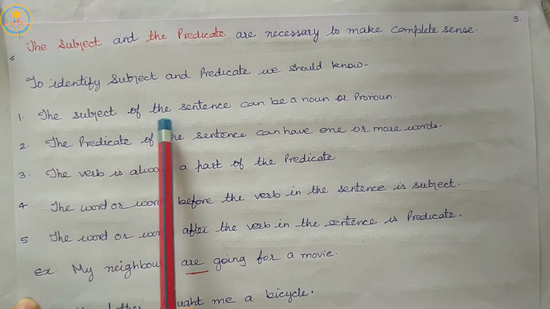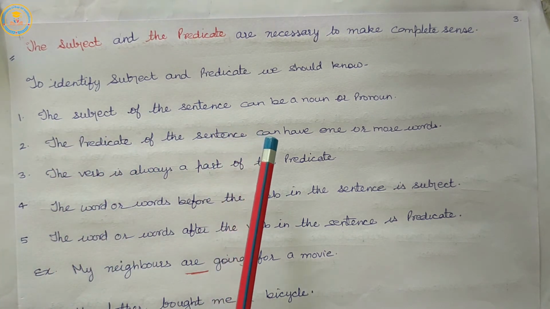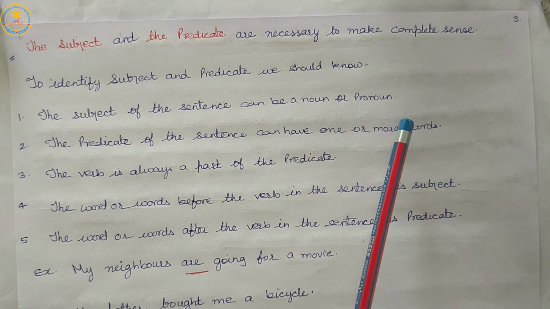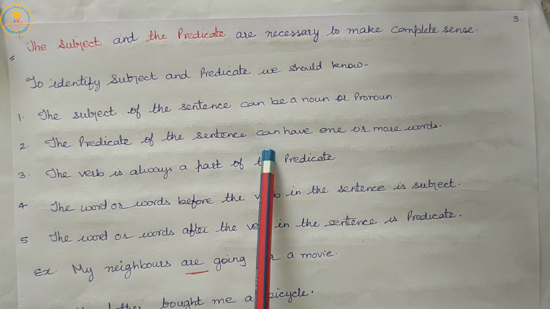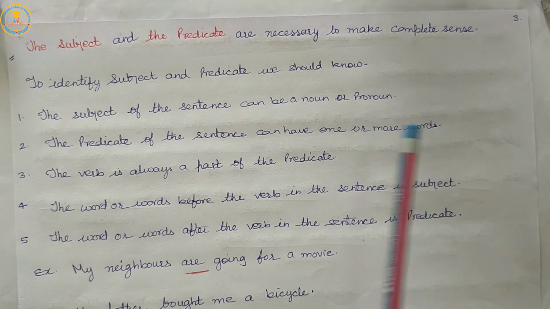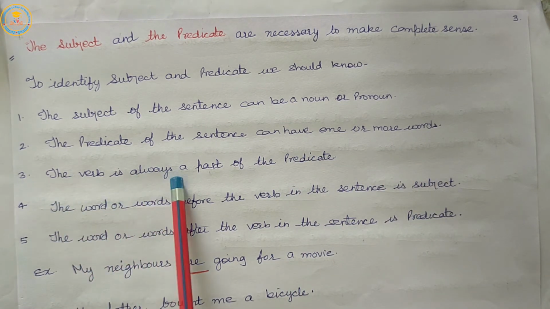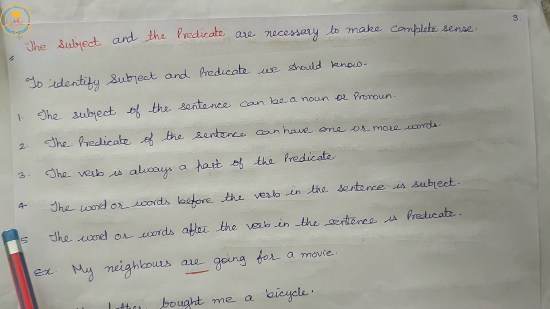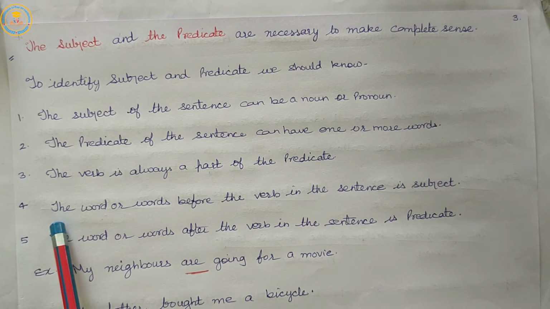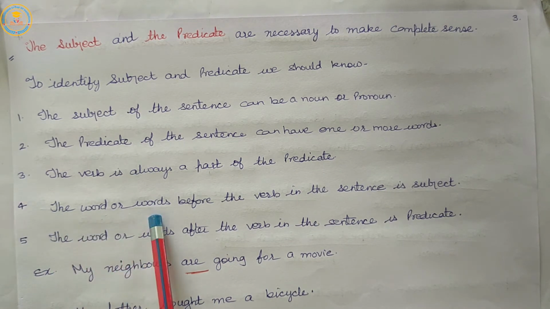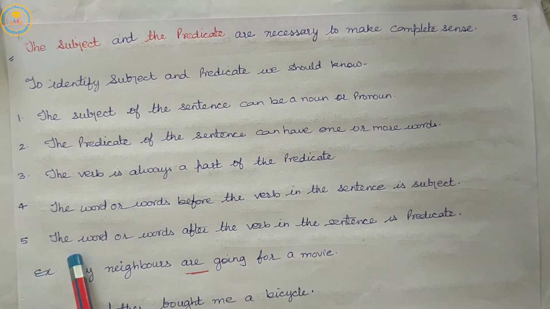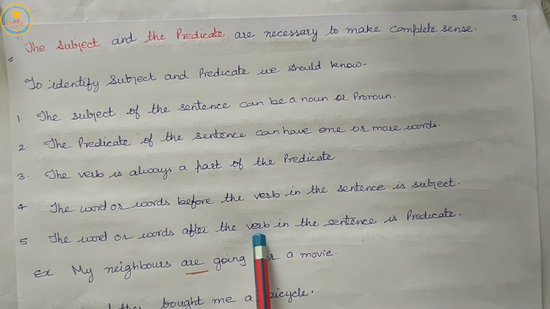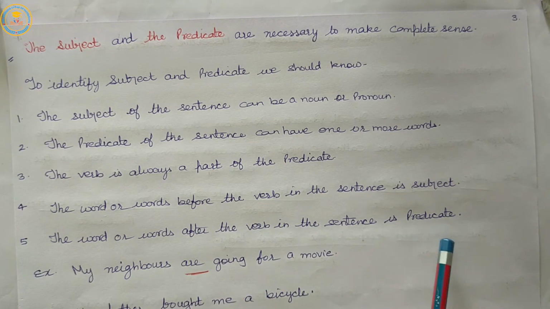Number one, the subject of the sentence can be a noun or pronoun. The predicate of the sentence can have one or more words. The verb is always a part of the predicate. The word or words before the verb in the sentence is subject. The word or words after the verb in the sentence is predicate.